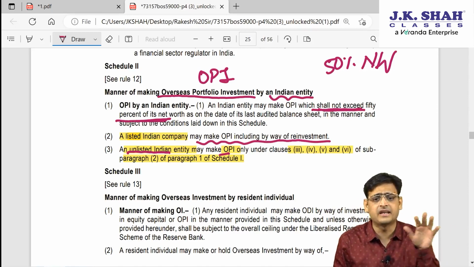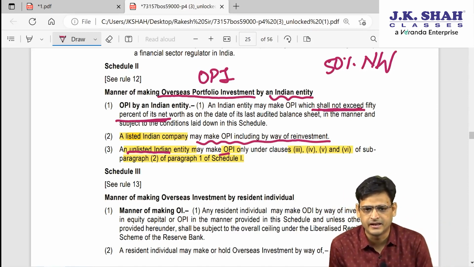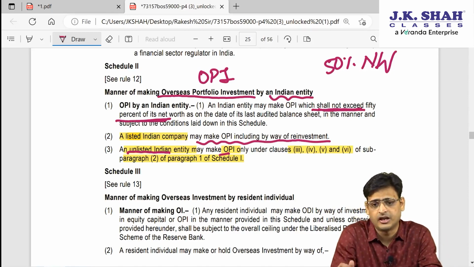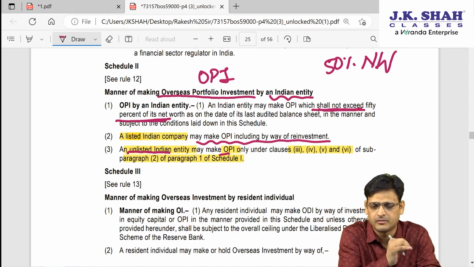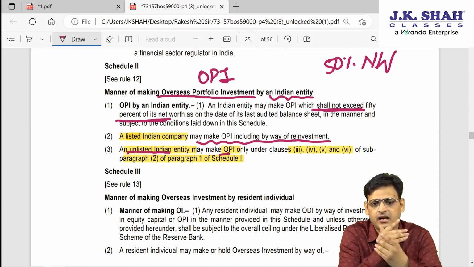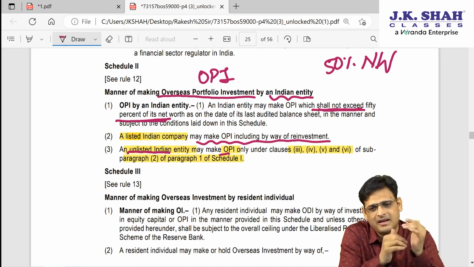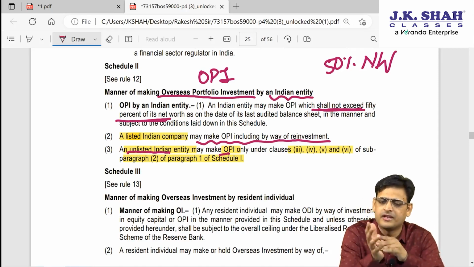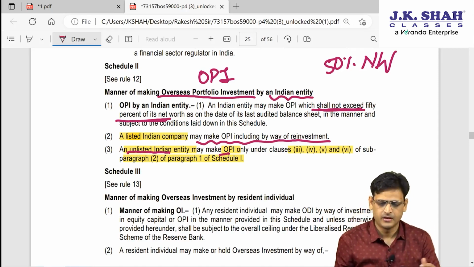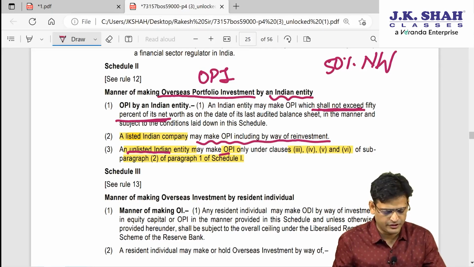Let us recollect the entire Schedule 2 provision. OPI can be made by an Indian entity only when, first of all, it shall not exceed 50% of net worth. Number 2, when the investment is made by a listed Indian company, they can do it only by way of reinvestment. Number 3, an unlisted Indian company can make an OPI only by right shares, bonus shares, swap of securities, merger, like that. So these are the provisions of Schedule 2.